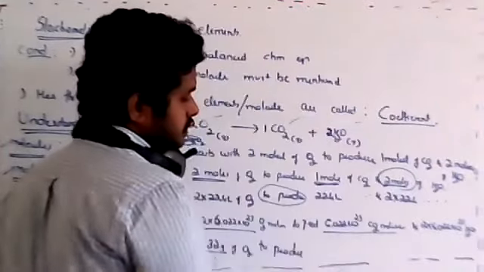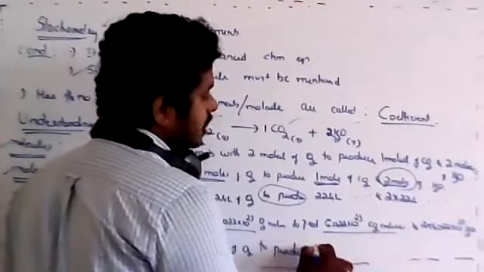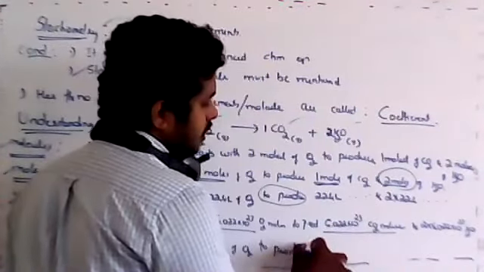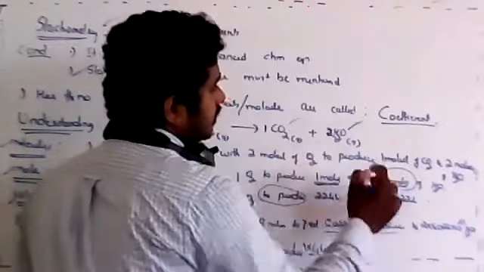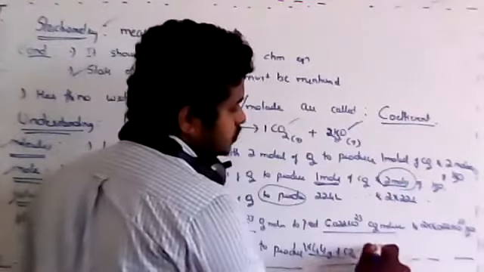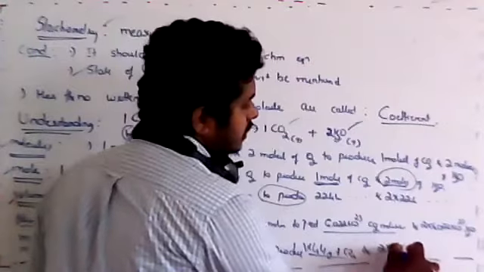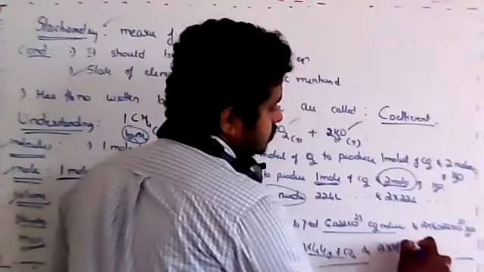carbon dioxide gas, whose molecular mass is 44. So it is 1 into 44 grams of carbon dioxide, and water has a mass of 18 grams, so it is 2 into 18 grams of H2O.